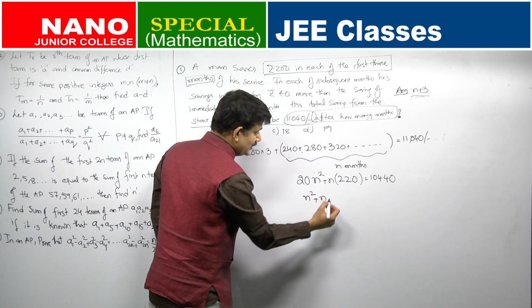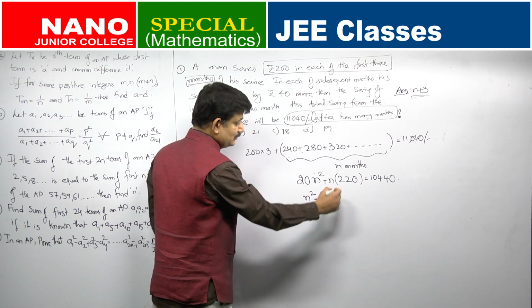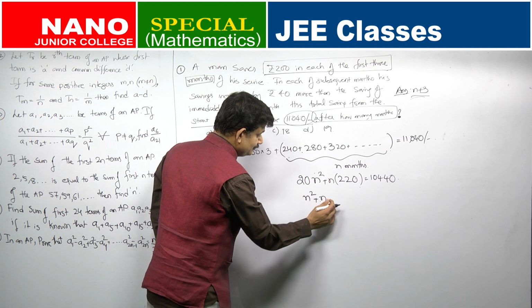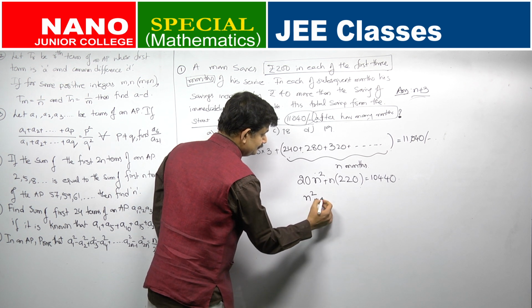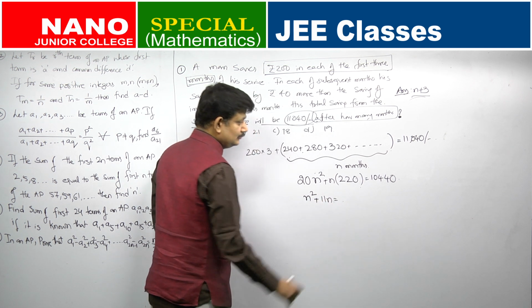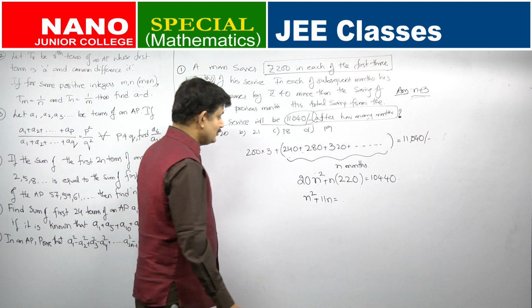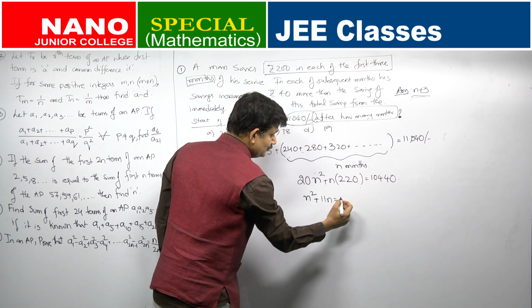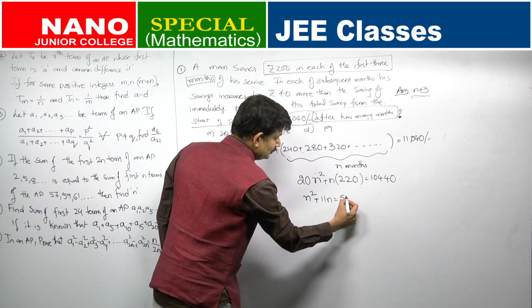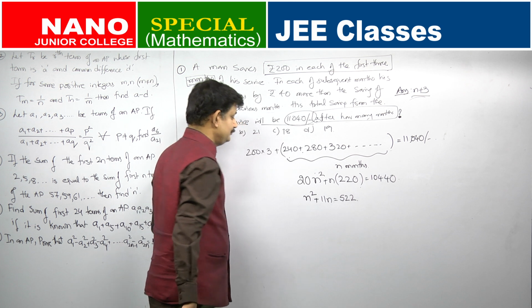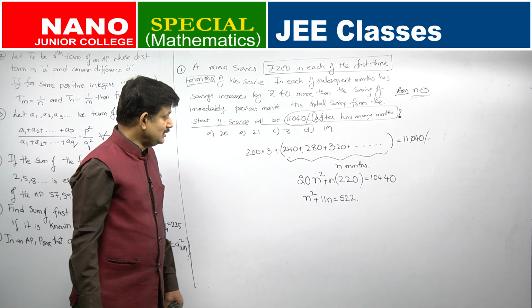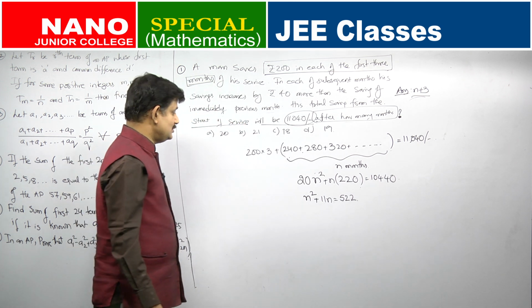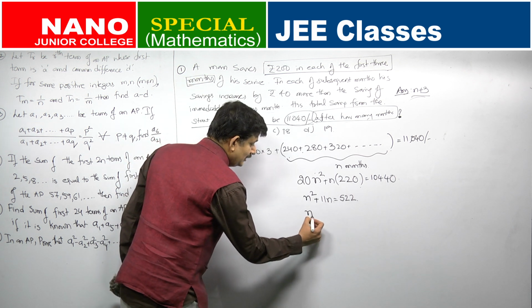So, n into 20 goes how many times? 11 times. So, this will be 11n is equal to how much? 20. How many times does it get cancelled? 0 goes. 522. n square plus 11n is equal to 522. This is a quadratic. So, let me solve.